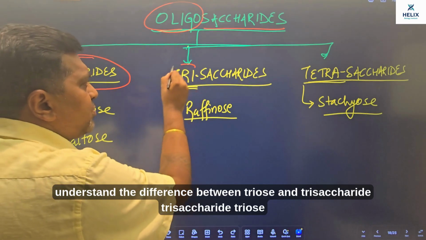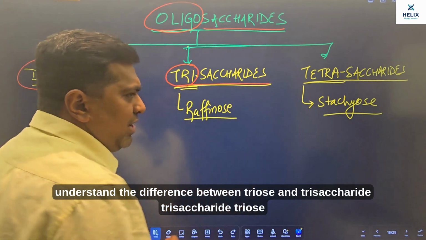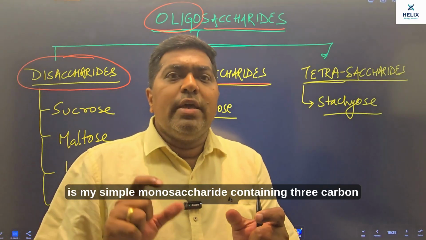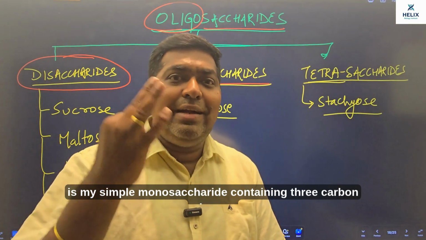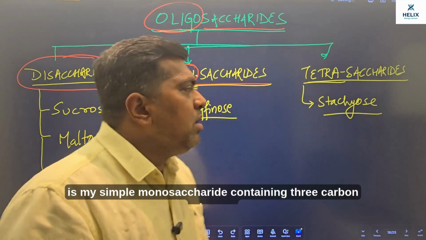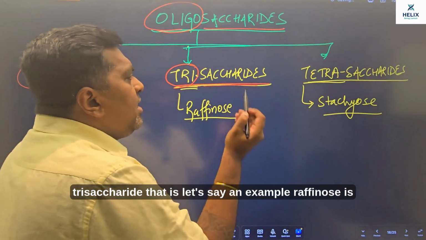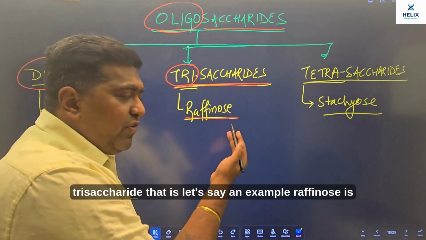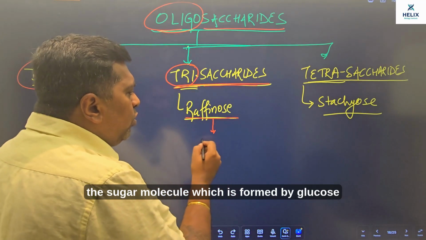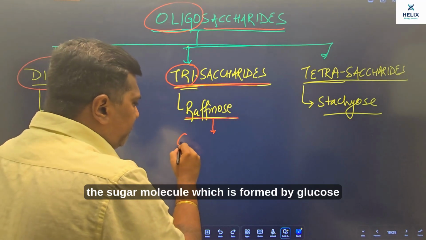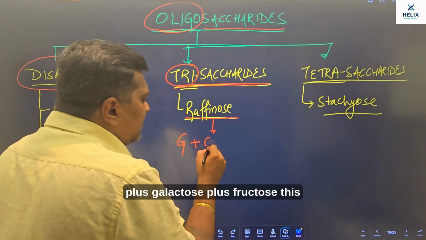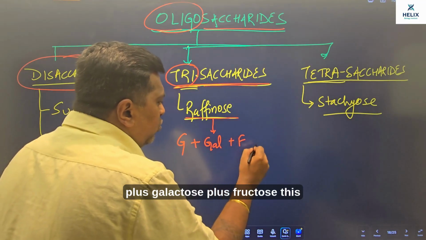Please understand the difference between triose and trisaccharide. Triose is a simple monosaccharide containing 3 carbons, whereas trisaccharide, for example raffinose, is the sugar molecule formed by glucose plus galactose plus fructose.